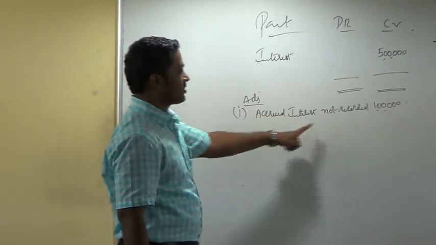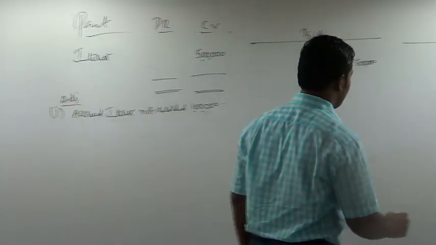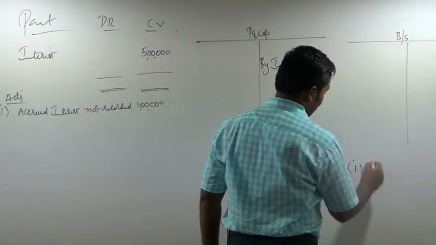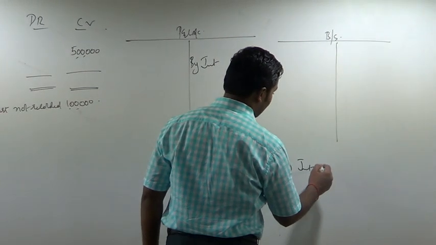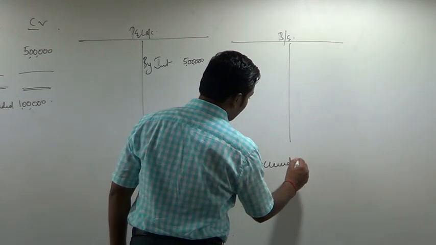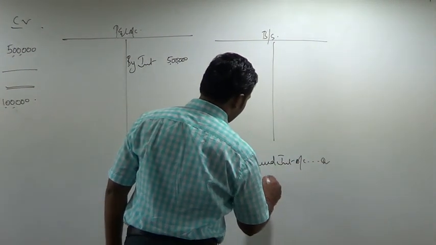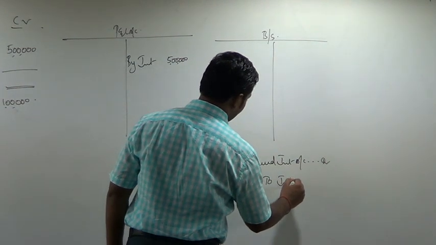Next, accrued interest not recorded 1 lakh. How do you deal with it? You have to pass an entry now. What is the entry to pass? Accrued interest account debit to interest account.